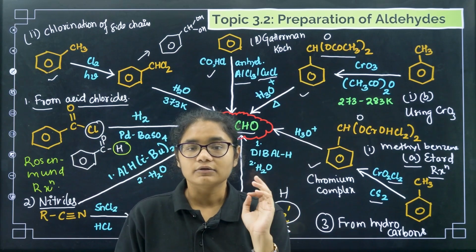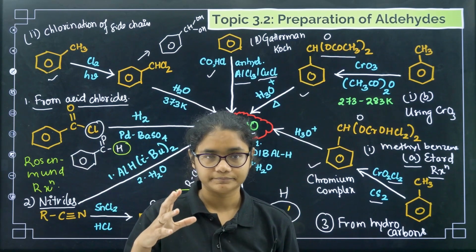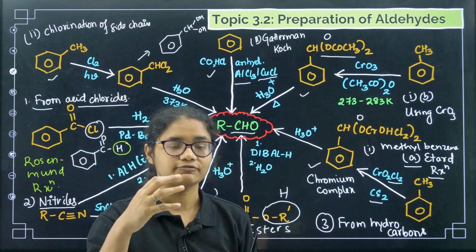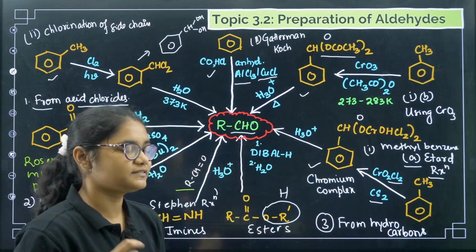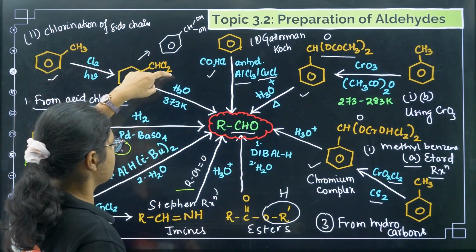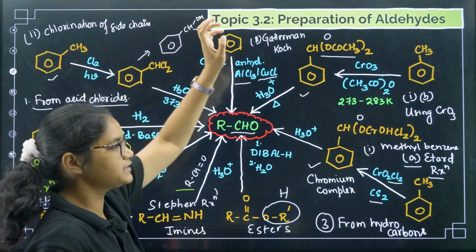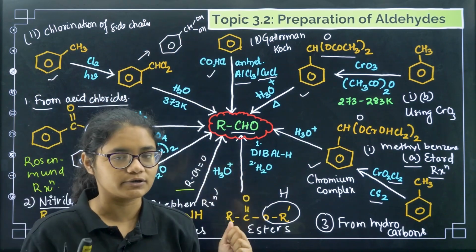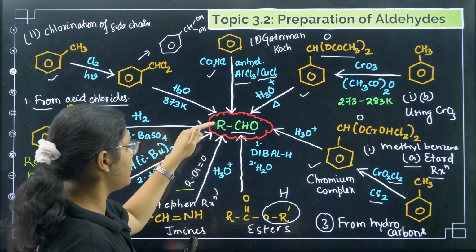Now coming to the third one, from hydrocarbons, the second part, that is by chlorination of side chain. So here you have methyl benzene treated with chlorine, H nu, you will get 2 chlorines. Treat it with water, these chlorines will be replaced with OH, and you know on a single carbon OH is not stable, so there will be dehydration, and because of that we will get aldehyde.